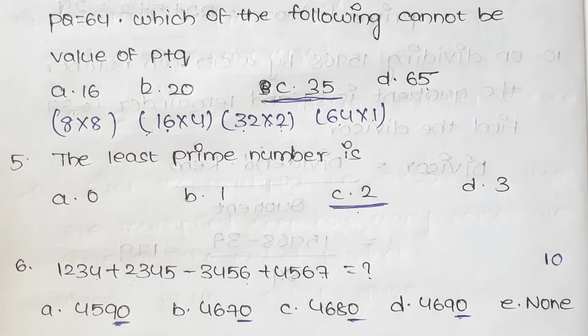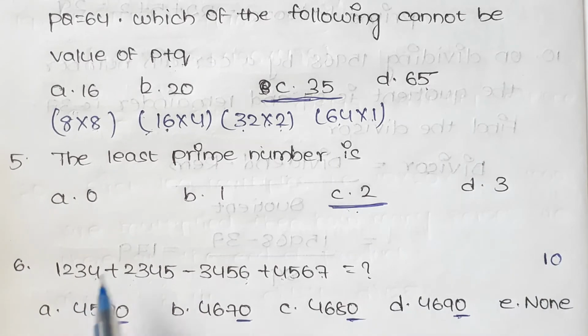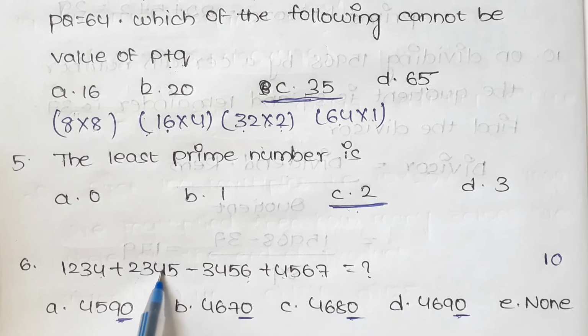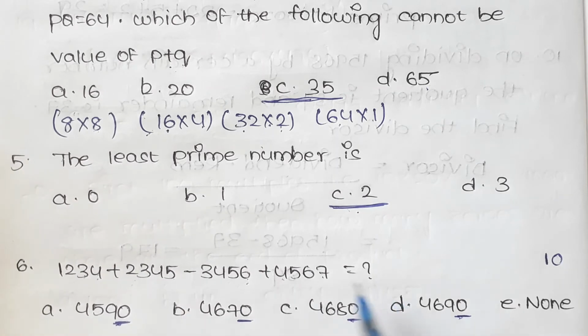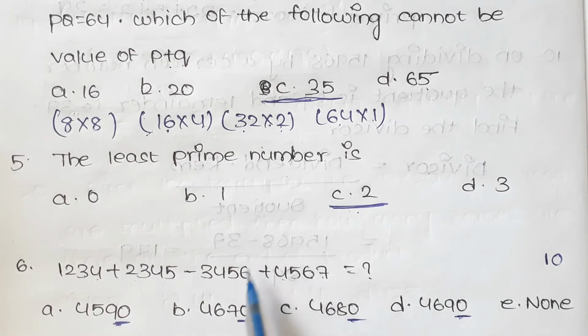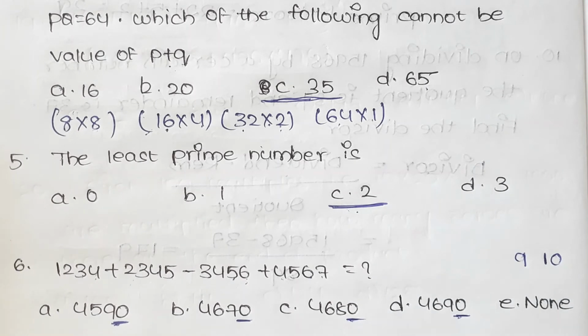Now we should check the second digit of the numbers. That is, here we have already 1 as carry and 1 is added. 3 plus 1 is 4, 4 plus 4 is 8, 8 plus 6 is 14, and again 14 minus 5 is 9, and the third digit of the required number is 9. Here in which option we have 9?